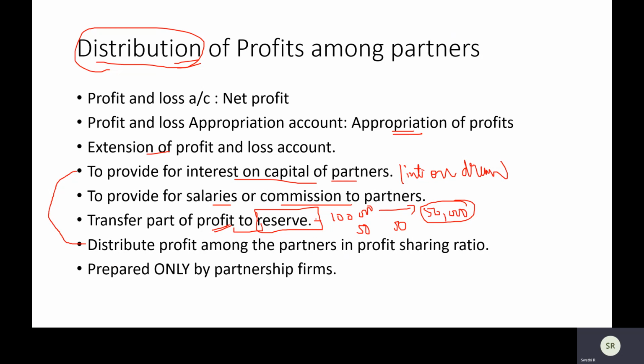I'm just telling you what you mean by this reserve. It's an amount that you keep aside for future purposes. Where do you get this amount from? It is always from your profit that you receive this amount.